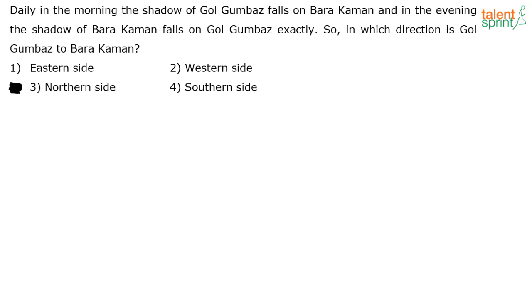See, in the morning when the sun rises, the direction in which the sun rises is east, right? So in the morning when the sun rises, the shadow is always on the opposite side of the sun. Let's say you're talking about morning, right? The sun rises in the east. The sun rises in the east, right?